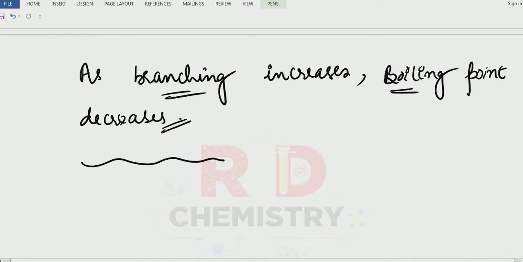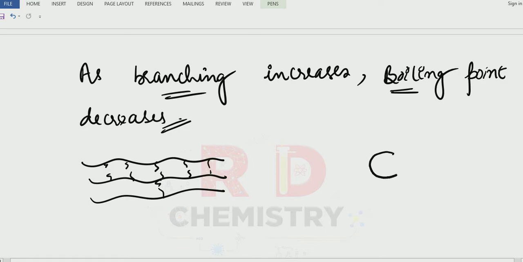Suppose there is a linear chain: first molecule, second molecule, third molecule. There is an attraction between the molecules throughout the length of the chain. So the more linear the chain, the more the attraction. Suppose it becomes a branched one, it is almost spherical in shape. Whenever there is a spherical shape, there is interaction only at one region, and there is not much interaction between the two molecules.